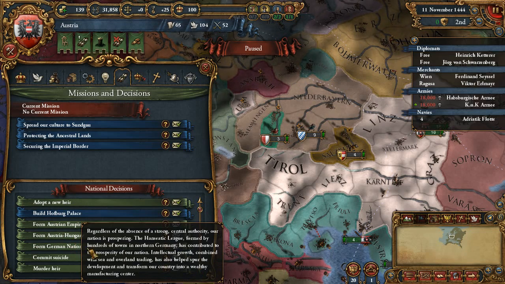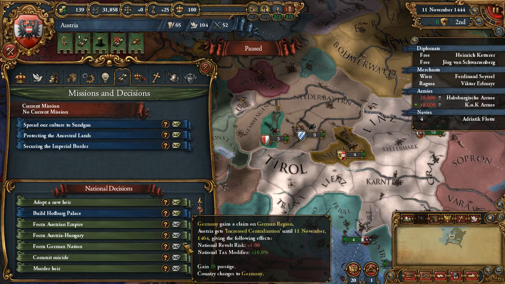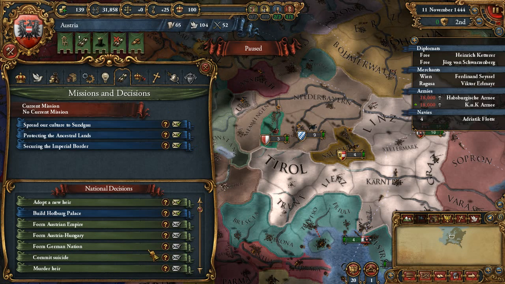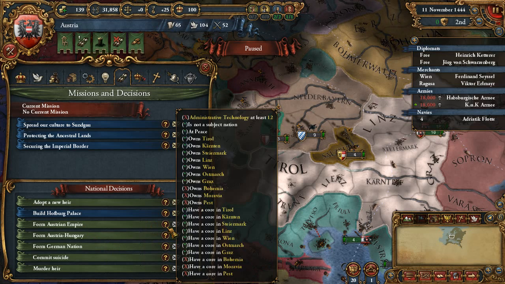Okay, let's look at our major decisions. We can form German nation for some reason. Okay, country changes to Germany. Well, I don't want to do that. Form Austrian Empire. We can proclaim our Archduchy as an empire. Forming Austrian Empire will increase our prestige all over the world.